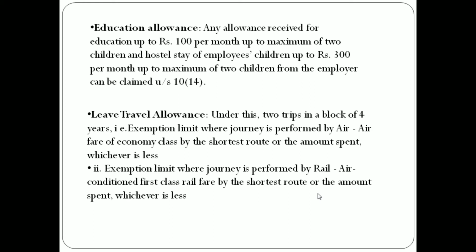And the exemption limit where the journey is performed by rail: in case the employee is traveling by rail, air conditioned first class rail fare by the shortest route, or the amount spent, whichever is less, gets exempted.